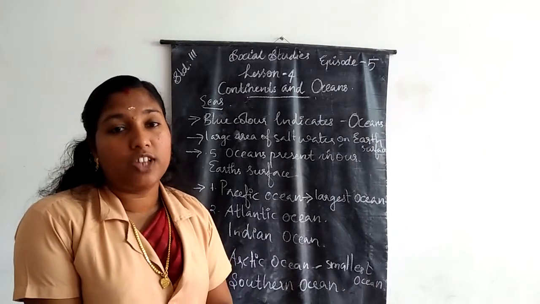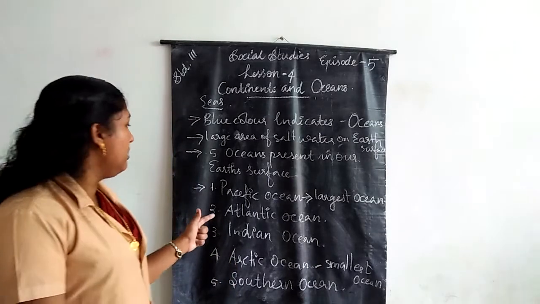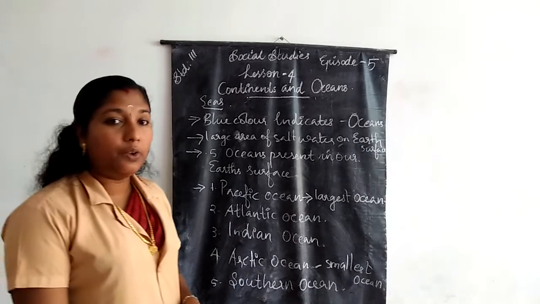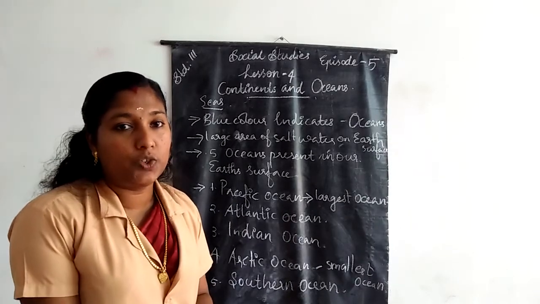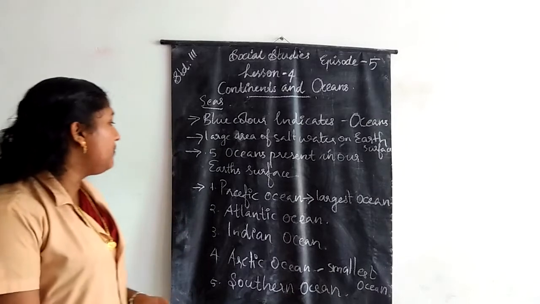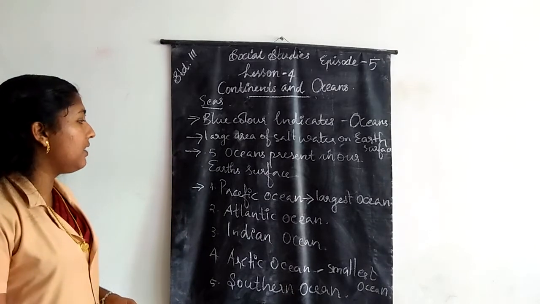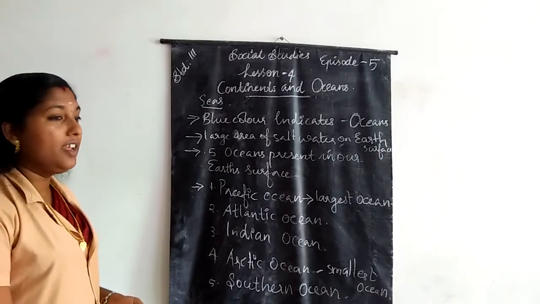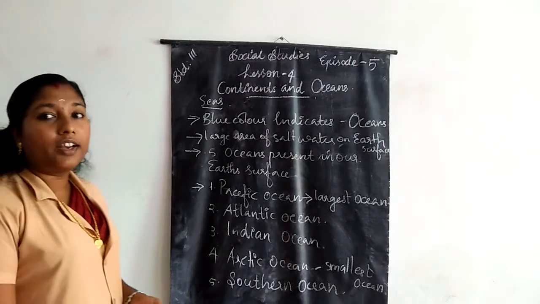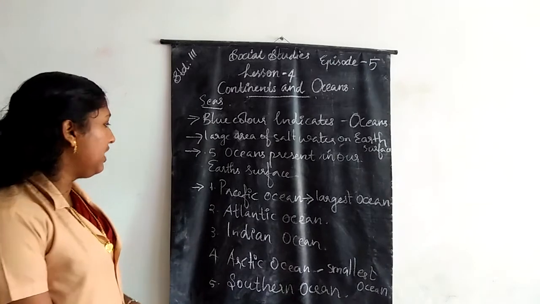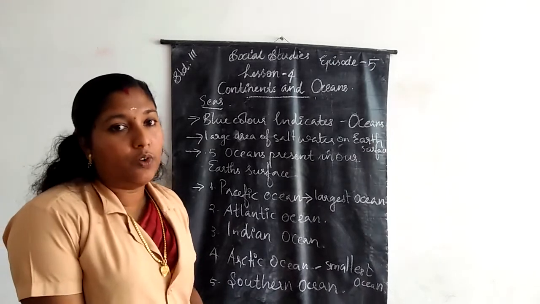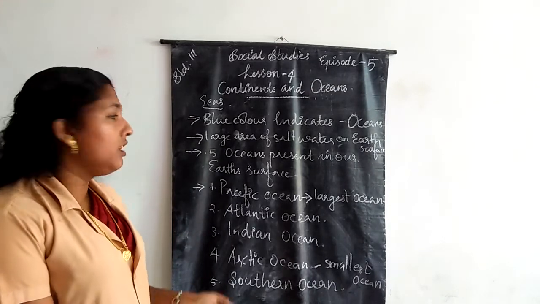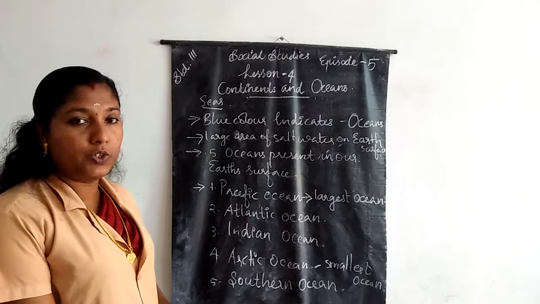There are 5 oceans on the surface of the Earth. Which are they? Pacific Ocean, Atlantic Ocean, Indian Ocean, Arctic Ocean and Southern Ocean. Once again, which are the 5 oceans present on our Earth's surface? Pacific Ocean, Atlantic Ocean, Indian Ocean, Arctic Ocean, Southern Ocean.